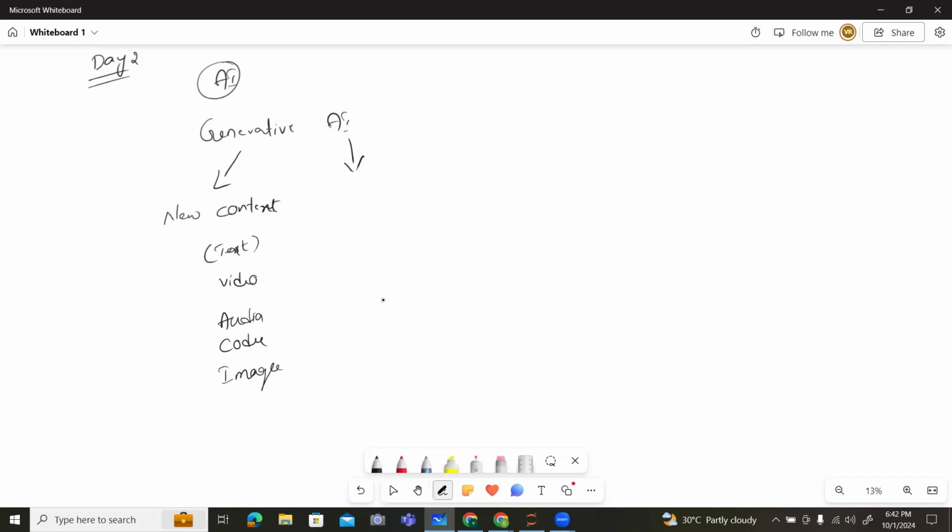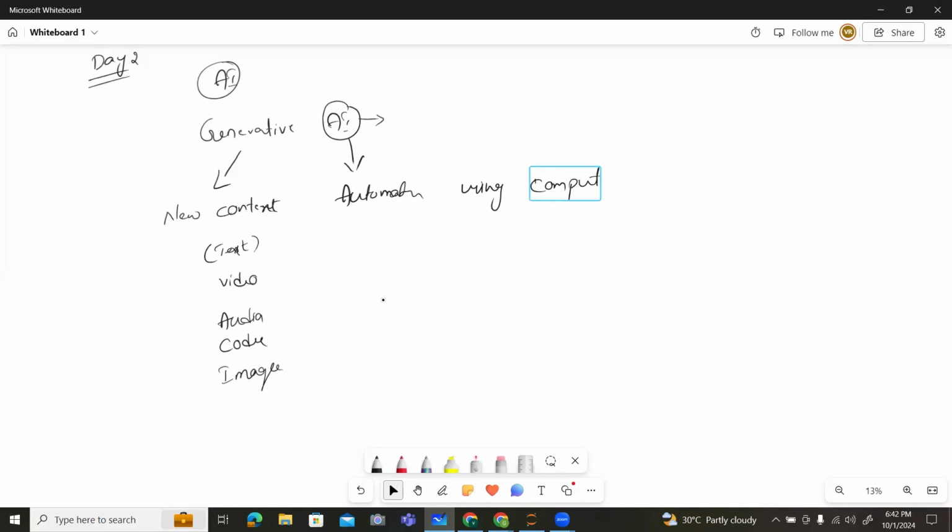Whereas AI is simply known as artificial intelligence, which can automatically do some process by using computers, like laptops or whatever devices are present.